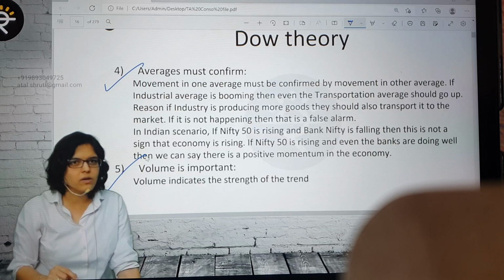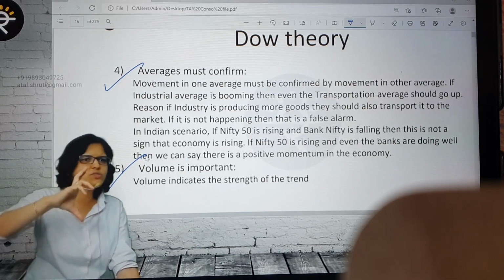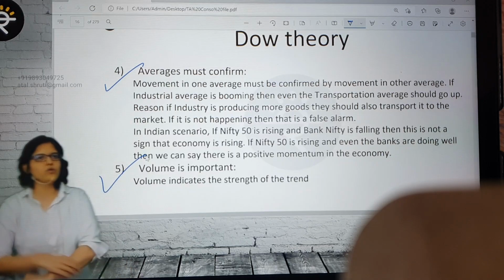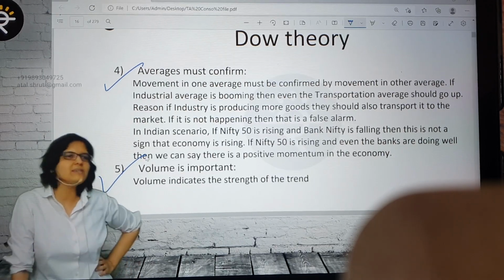So if you want to write down, volume is important. Which volume can you check first? Volume during the day, the total trading volume, how much was traded during the day. And which website am I going to use for that? The Trading View website. I'll show you. In that we can easily come to know how much the volume is.